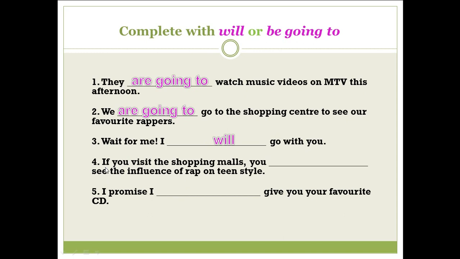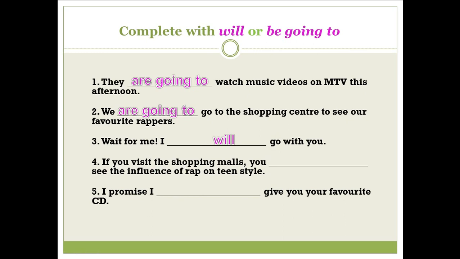Number 4. If you visit the shopping malls, you see the influence of rap on teen style. What kind of action is that? What to choose, will or be going to? I think this is a prediction, but without evidence.